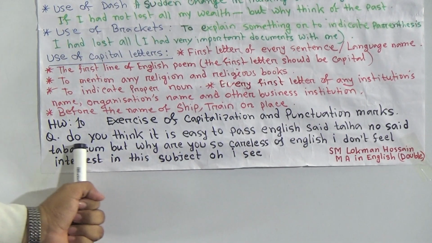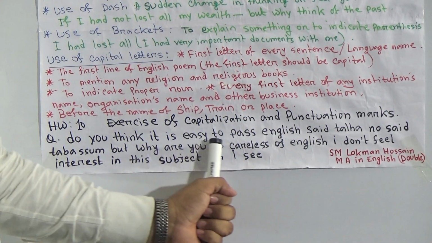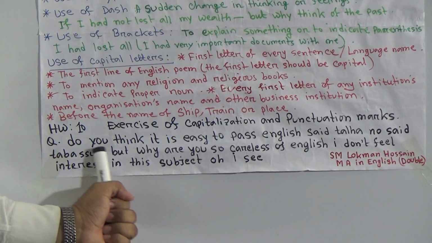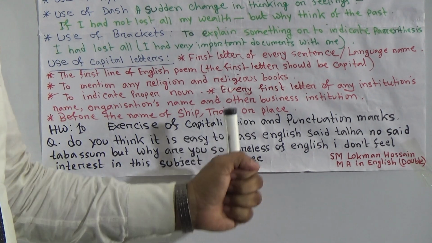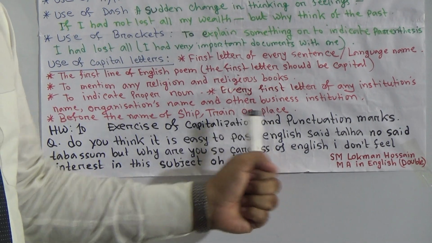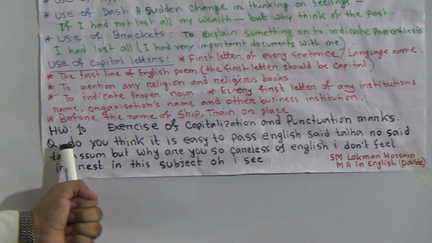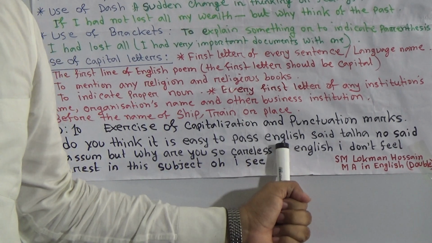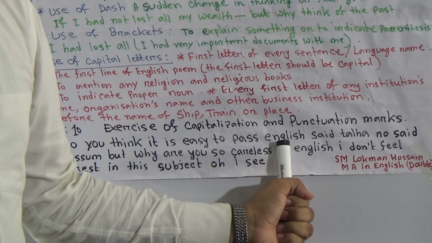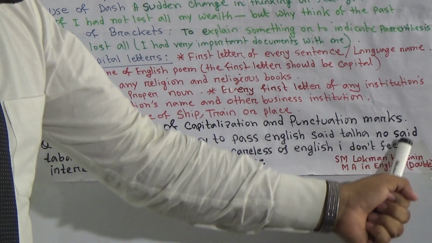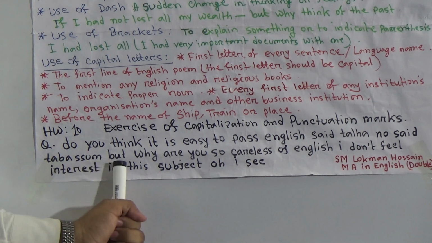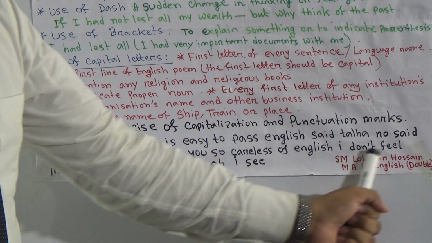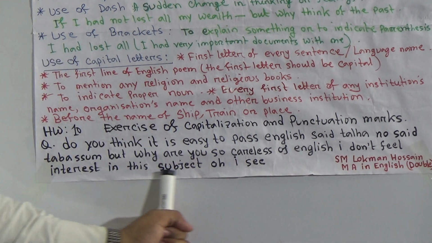Look at the board. Do you think it's easy to pass English, said Talha? Here you can see there is not given any comma, full stop, semicolon, nothing is here. And capitalization is not used here. You must change them, you must write them correctly. Said Talha, no, said Tabassum, but why are you so careless of English? I don't feel interest in this subject.